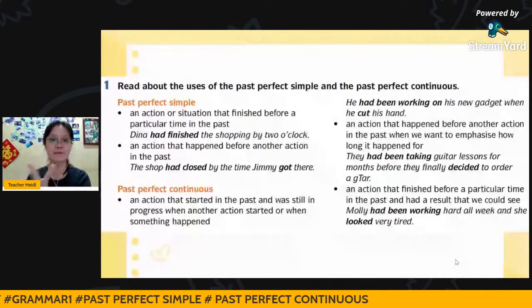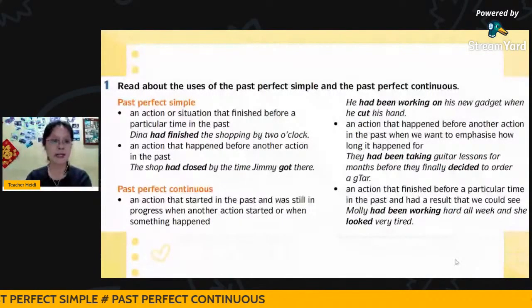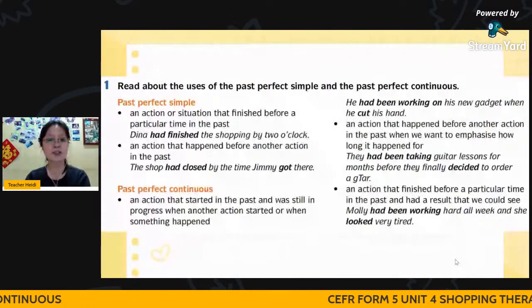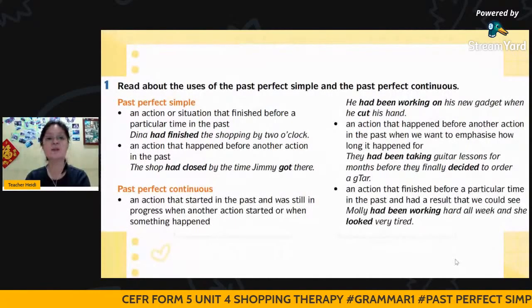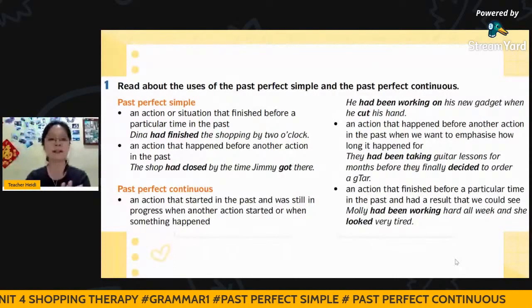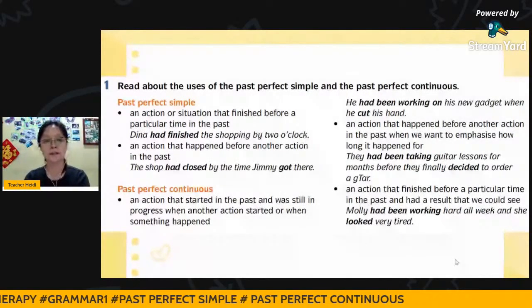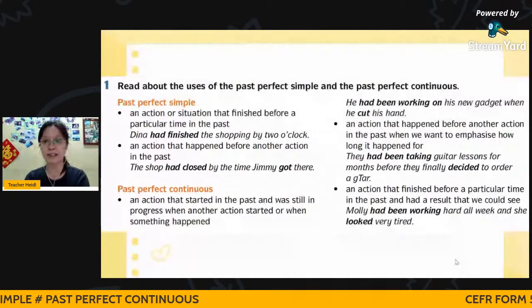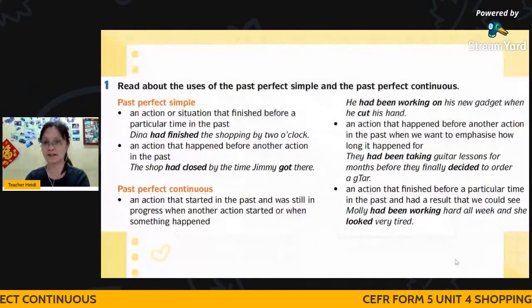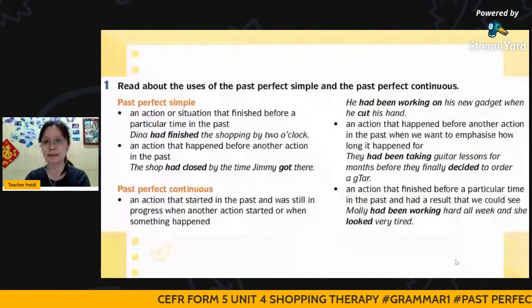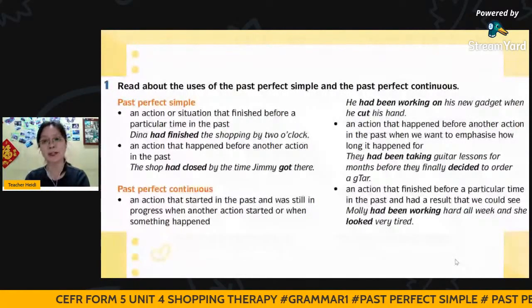Next, past perfect continuous: an action that started in the past and was still in progress when another action started or when something happened. When you mention continuous, it is something that is in progress. Next, the example given: he had been working on his new gadget when he cut his hand. An action that happened before another action in the past when we want to emphasize how long it happened for.